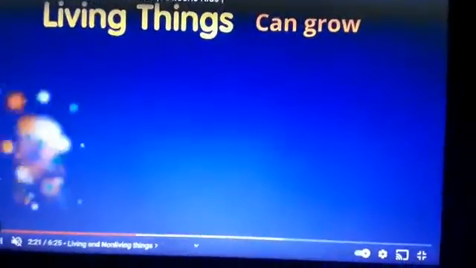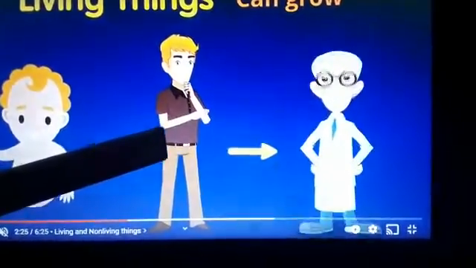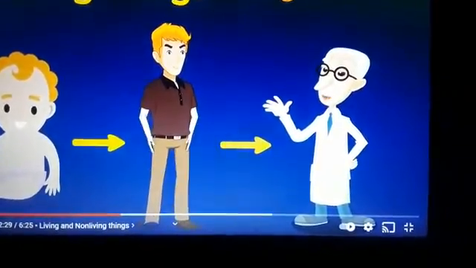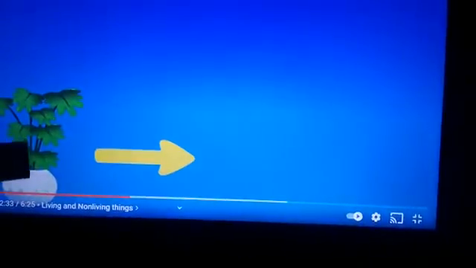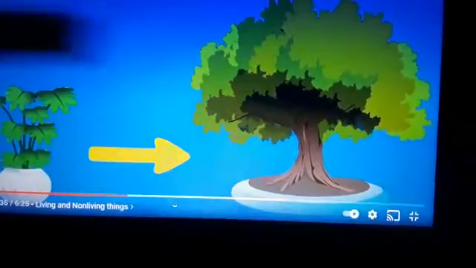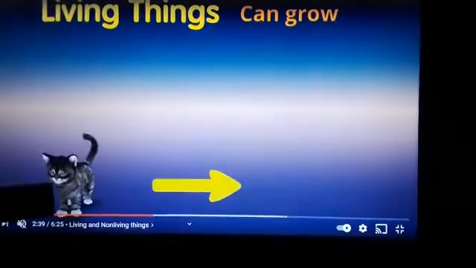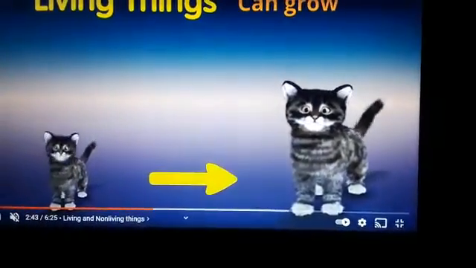It's a living thing. Living things can grow from a baby to a big boy or a girl into an adult. That's how we grow. Look at this plant. From a small plant to a big tree. Yes, living things can grow. Look at the kitten. From a baby little kitten to a big cat. Living things can grow. And living things feed.